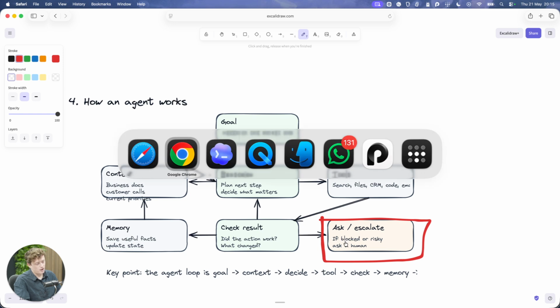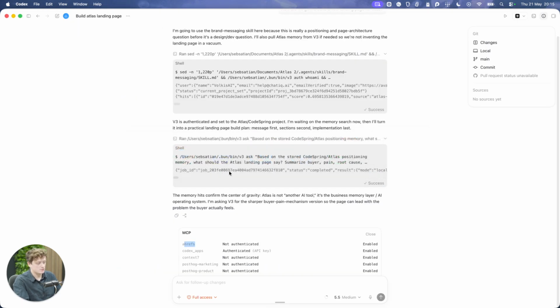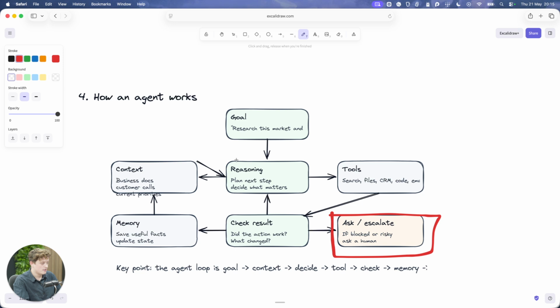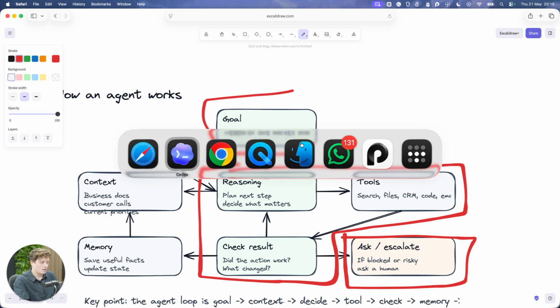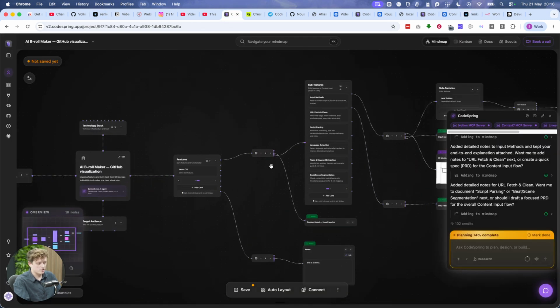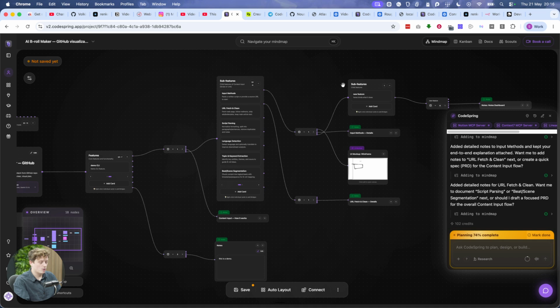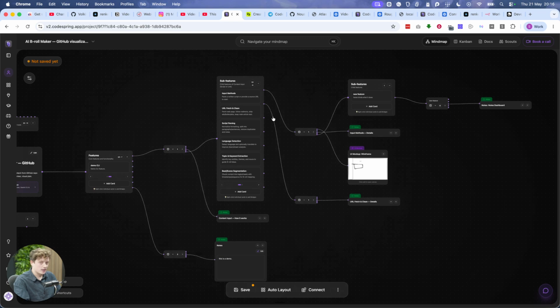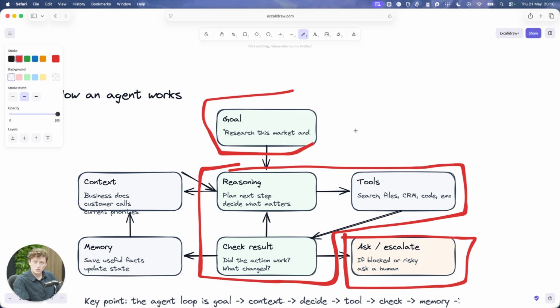I'm not going to go into it in this video, but there's a thing called a goal command inside Codex and Claude Code now, which will run this loop on repeat until it achieves its goal. So if you lay out a goal incredibly well, for example, if you wanted to build an app, if I used CodeSpring and I planned out a full app inside CodeSpring, mapped out exactly what I want it to do and put a huge amount of detail and information in there, and I'm ready to get going, I could come in here and say, okay, this is the goal I want you to do.